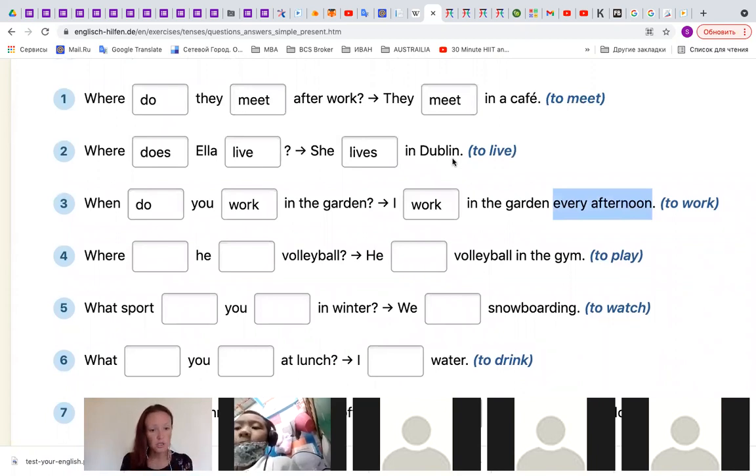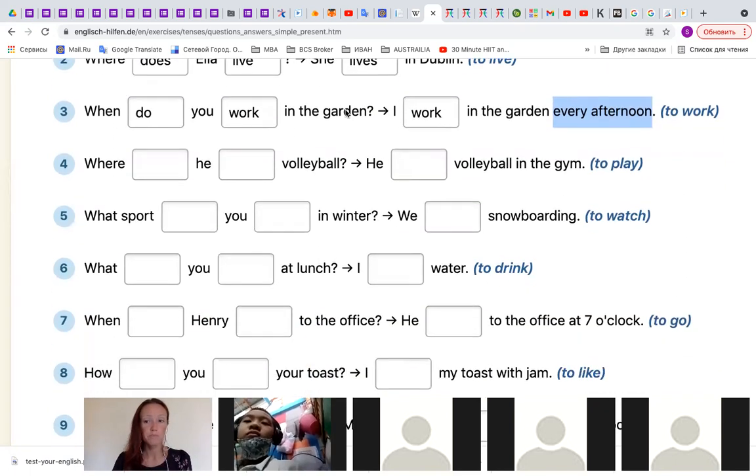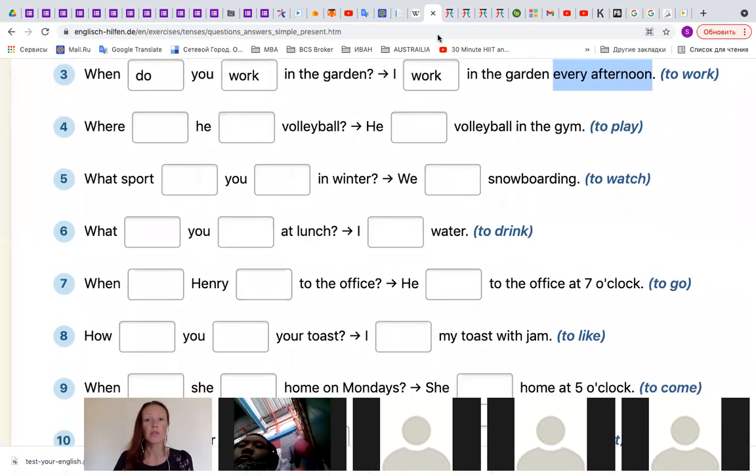Since she was born, for a long time. Or here, where do they meet after work? That means usually. Here we have the key words of present simple tense. That's why we use do or does. Okay, good work.